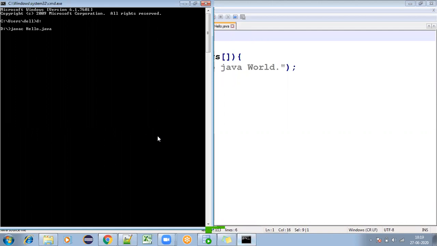So the compilation will be going fine or not, we need to check. Even though your file name and your class name are different, the file will be compiled. If you can see the file is compiled, whenever it is compiled, you need to check the dot class file.